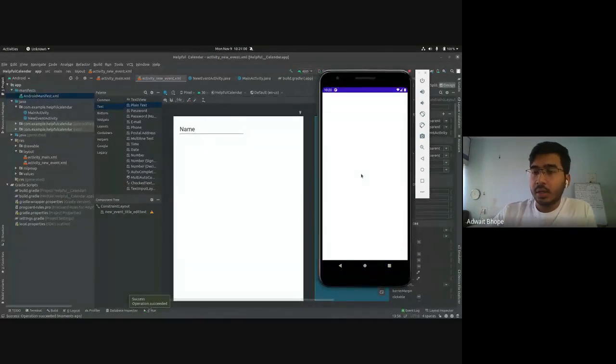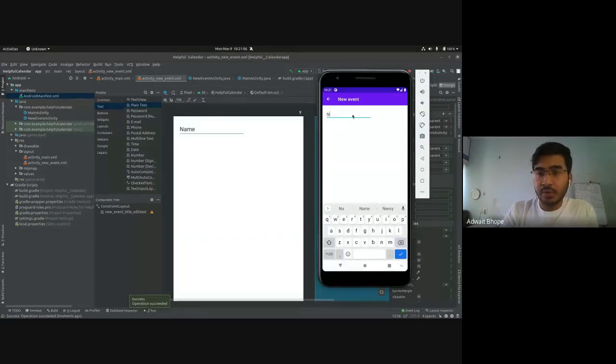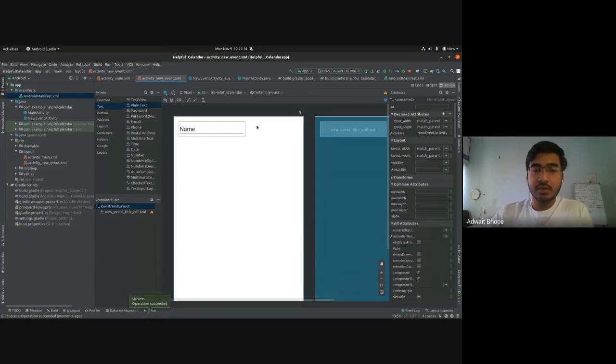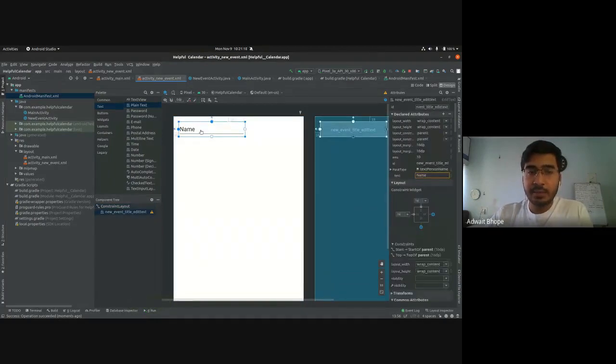Okay. So you click on the plus button and it will show you this name. This name is actually filled in. I need to press backspace and type whatever title I have to put. But this is generally not how edit text fields are, right? This name is visible, but when you click on it, it just goes away. So it is actually put as a text right now.